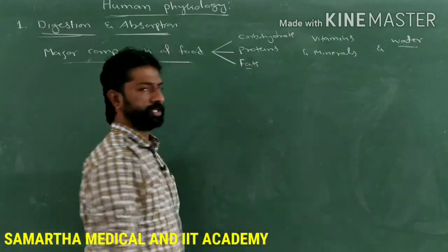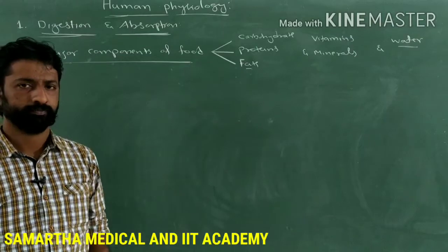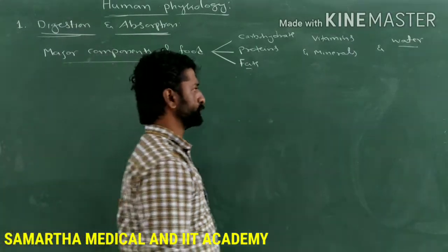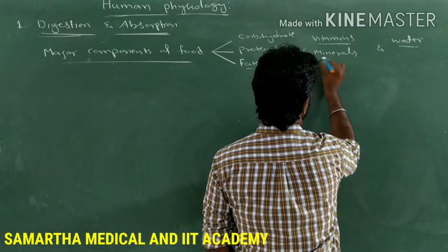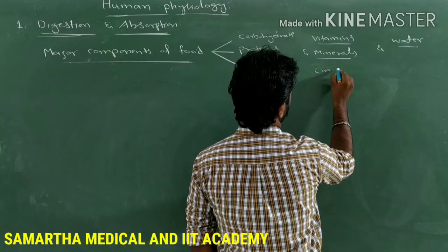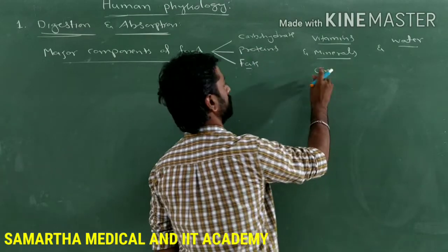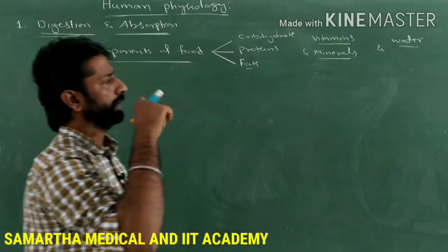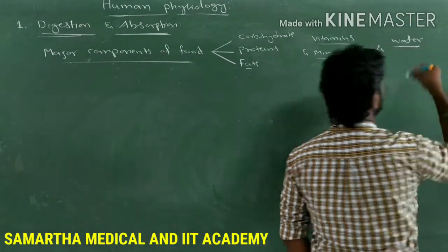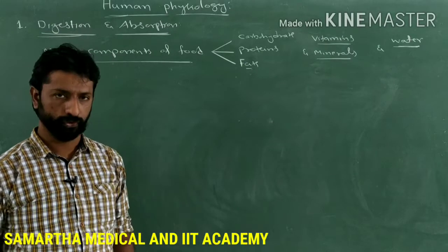Along with these, there is also the presence of vitamins and minerals, but in very small or negligible quantity. Last but not least, water is also a component of food.